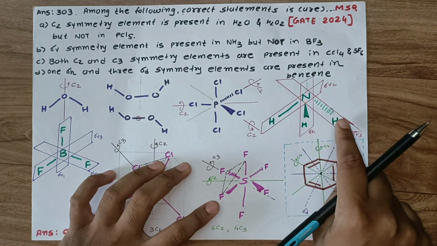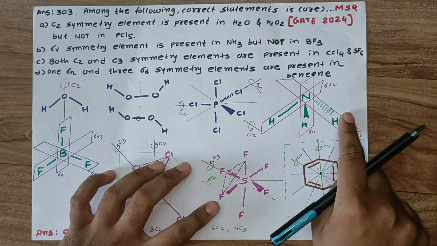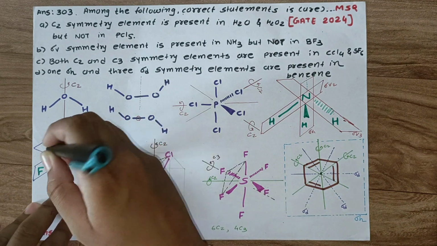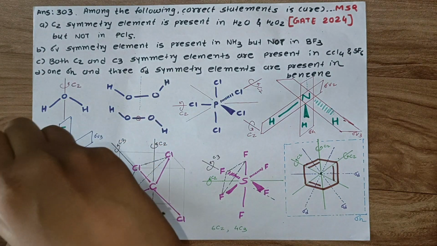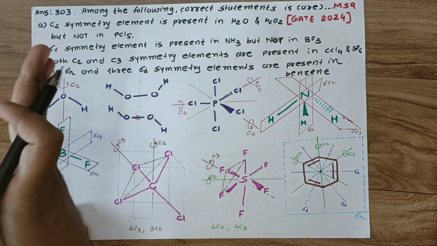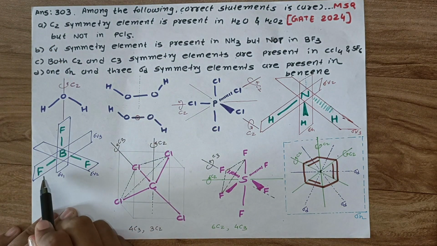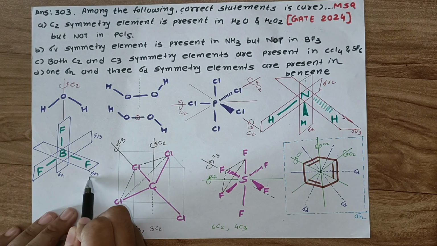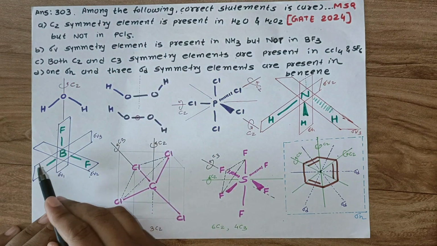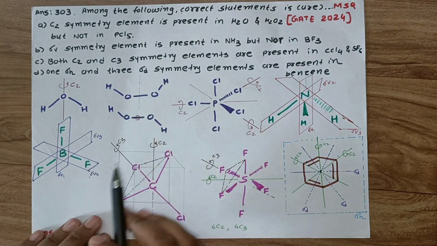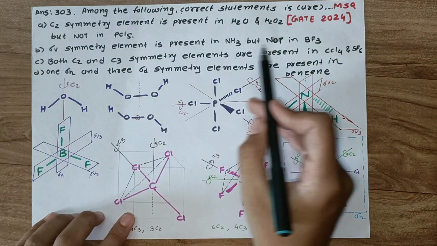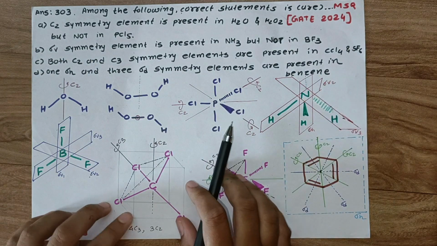So in NH3 3 sigma V planes are present, and in BF3 this is our principal axis C3. If we pass this plane of symmetry, then these two fluorines change their position, as it is this sigma V2 and this sigma V3 plane is present. So both structures have sigma V planes. So this statement is also incorrect.